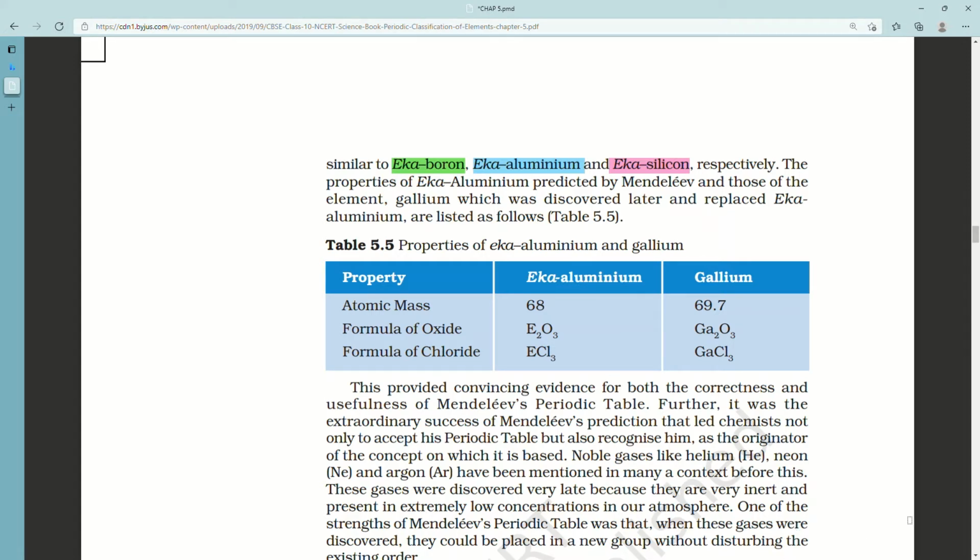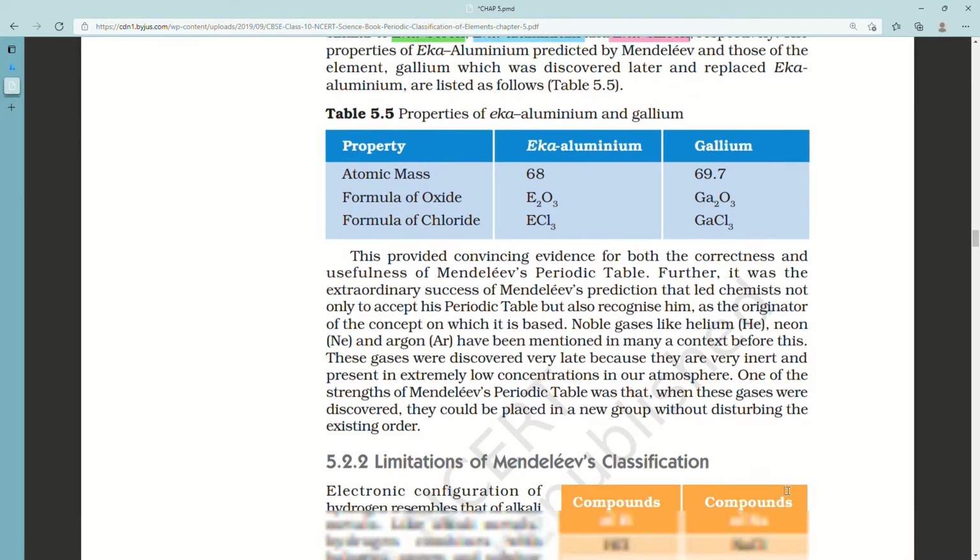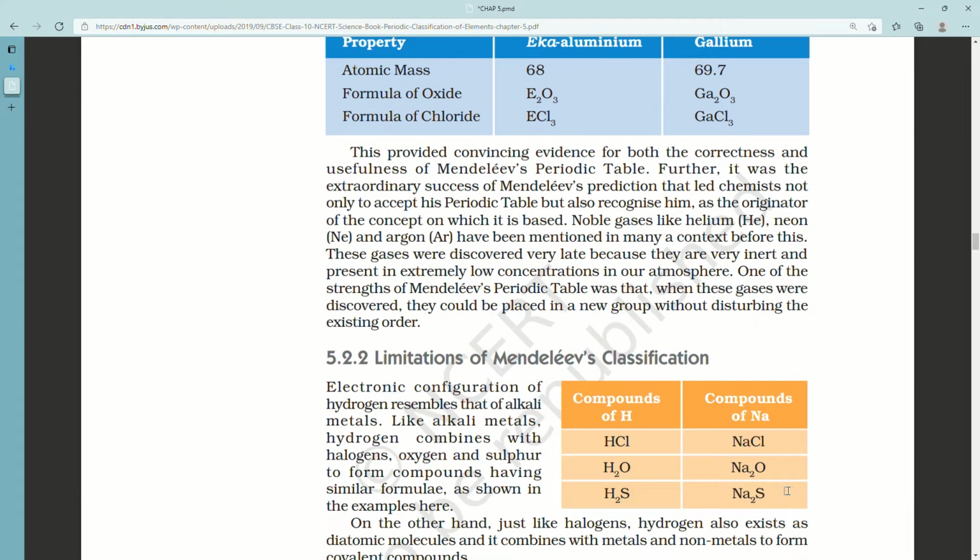Further, it was the extraordinary success of Mendeleev's prediction that led chemists not only to accept his periodic table but also recognize him as the originator of the concept on which it was based.